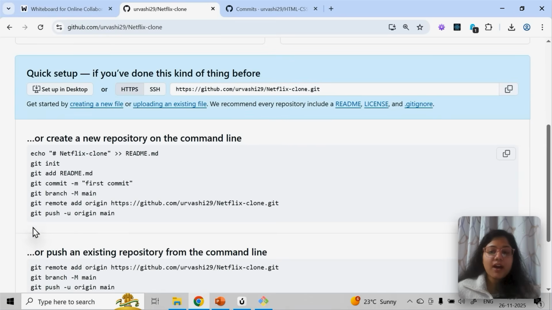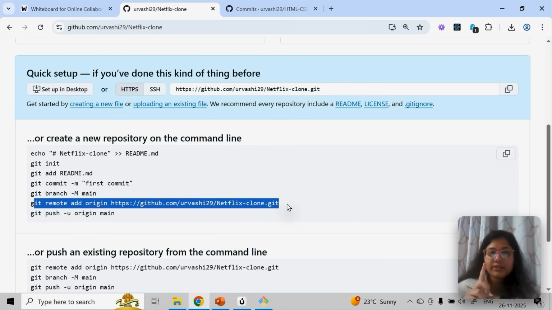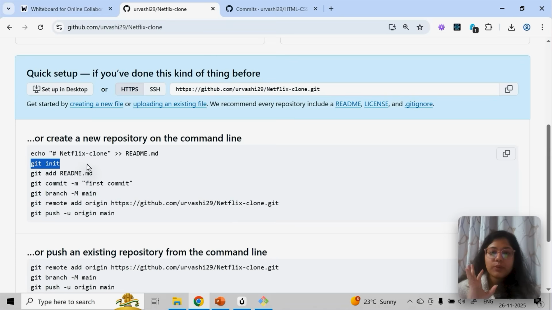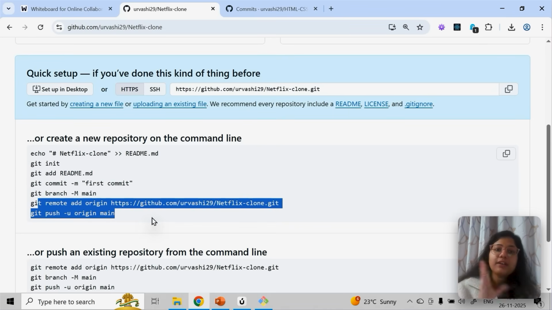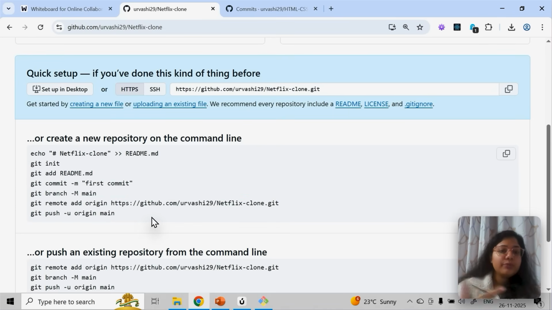Now the last command. Every time you make changes, you have to run git add, git commit, git push. But this other part is one time, initially, when you're creating the repository and giving the access. Git branch is one time too; initially you are pushing everything. But every time you make a change, these three are fixed: git add, git commit, git push. After this, I'll make some changes to this code and show you how to push the changes.